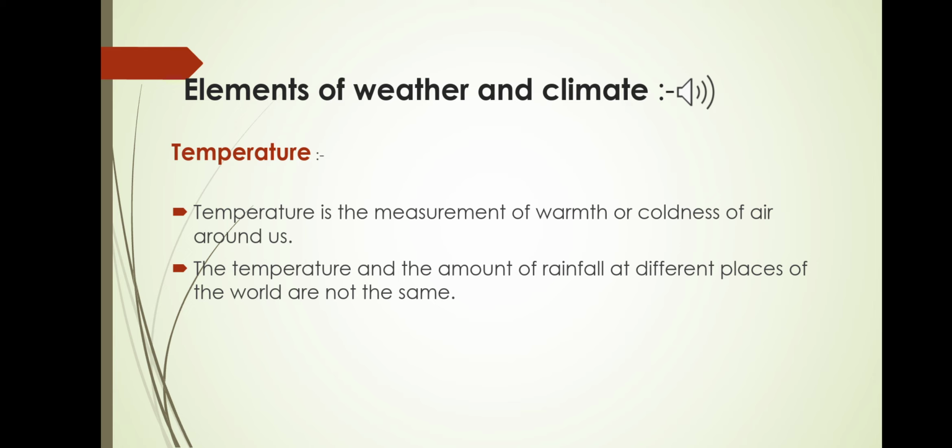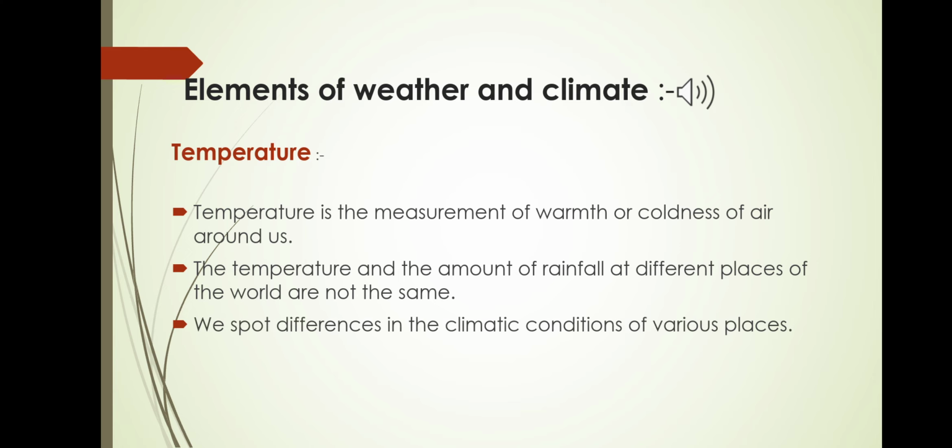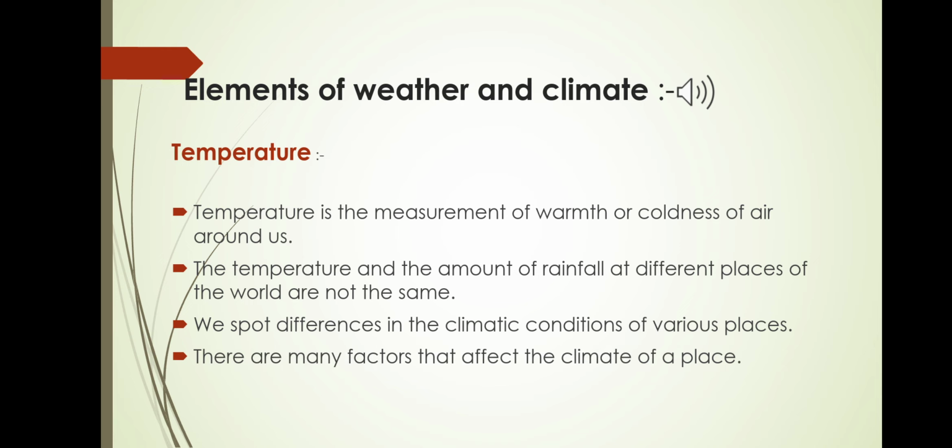Each and every place has a different temperature. As we go far away from the equator, it is cold, and when we are closer to the equator, it is hot. As we travel far and wide, we spot differences in the climatic conditions of various places. There are many factors that affect the climate of a place.